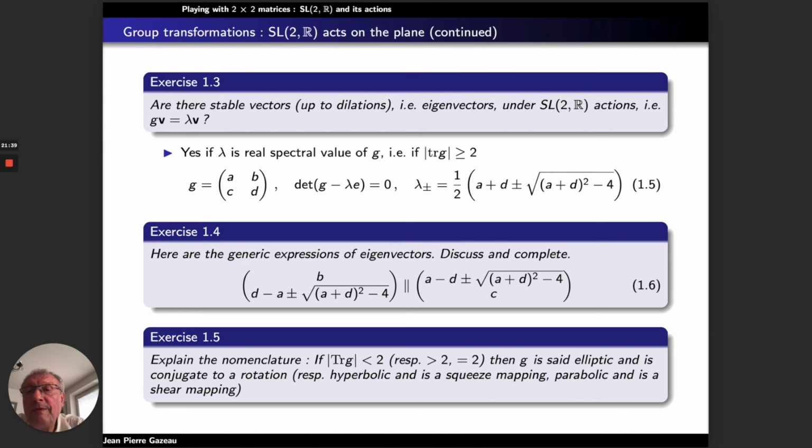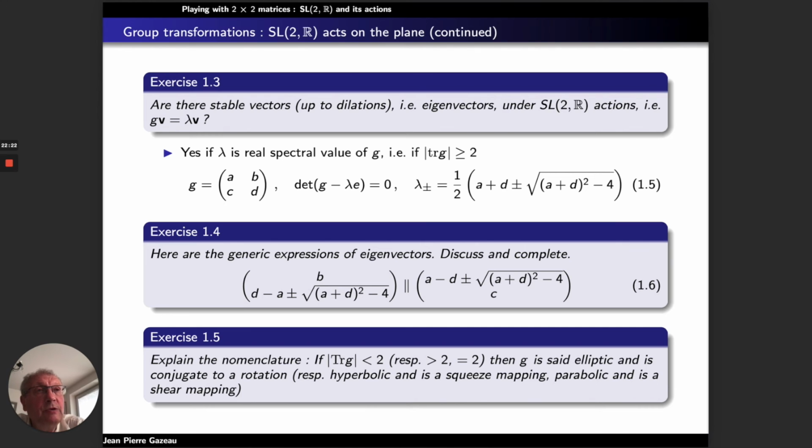In mathematical terms, does there exist V in such a way that the action of G on V gives just a dilation or contraction of the vector V, but does not change the direction of V. Just a multiplication by a scalar, lambda. If lambda exists, it is called a spectral value of G. And it is possible only, of course, if lambda is a real spectral value of G.